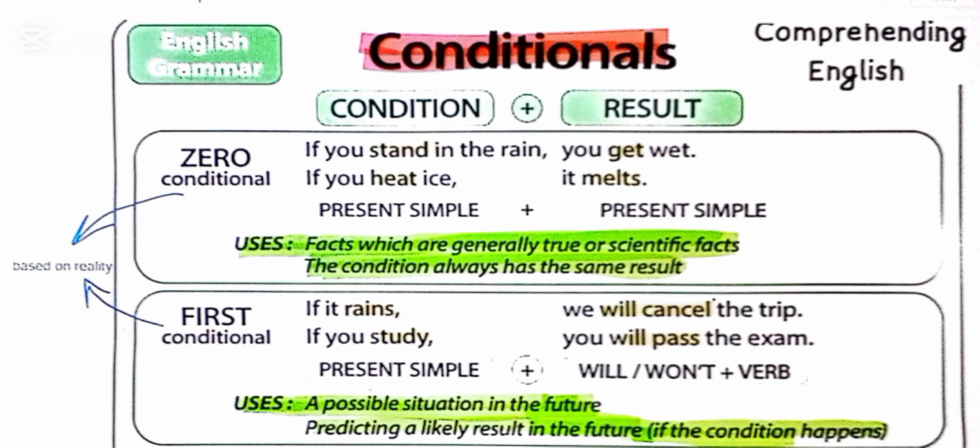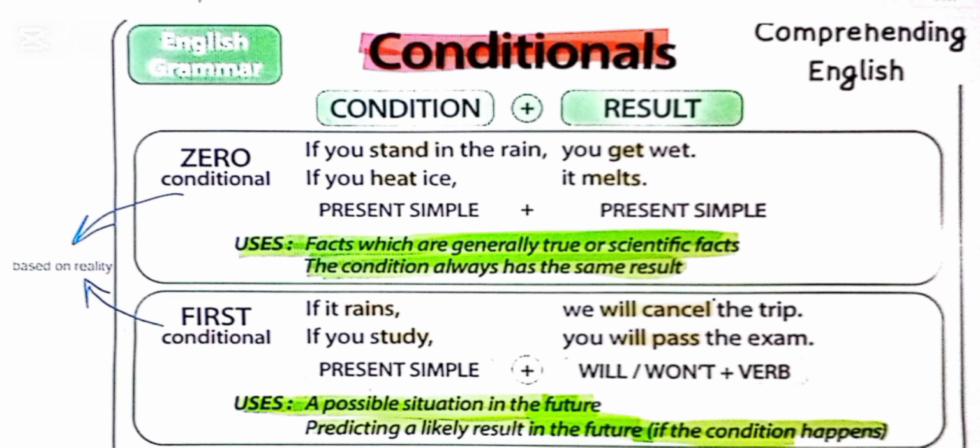Every conditional sentence has two clauses: the if clause and the result clause. The if clause is also called the condition clause, and there is also one main clause, which we call the result clause, that tells you that if a certain thing happens, what would be the result. Let's begin with the zero conditional.